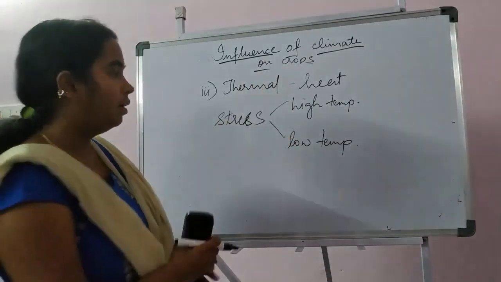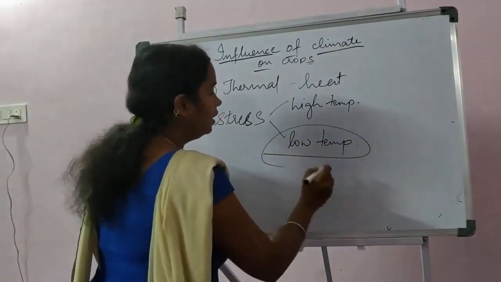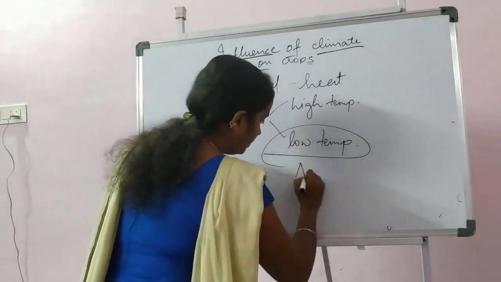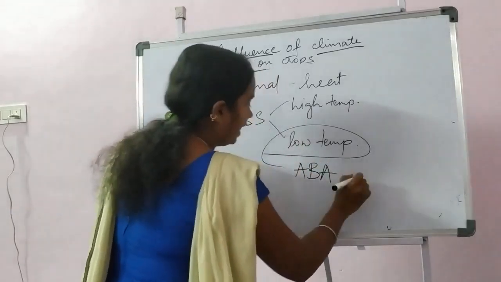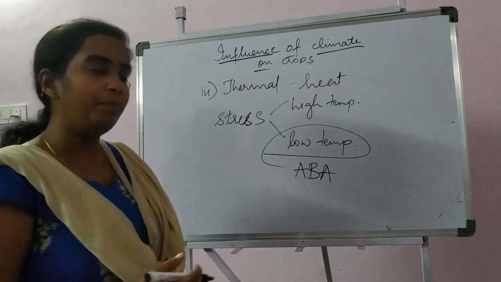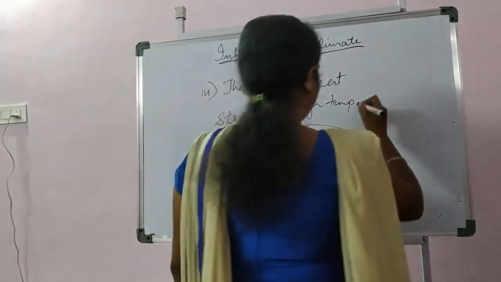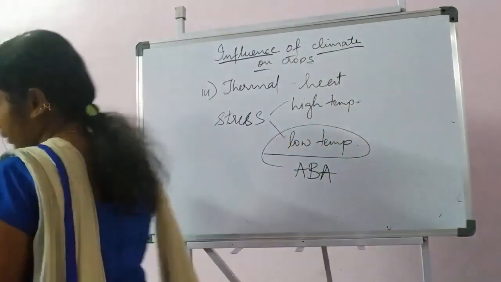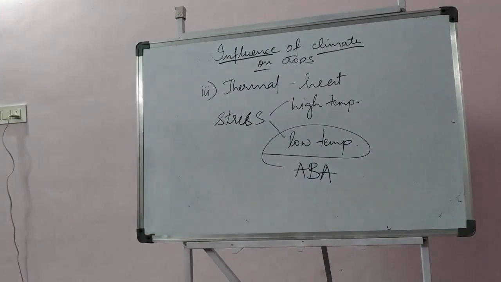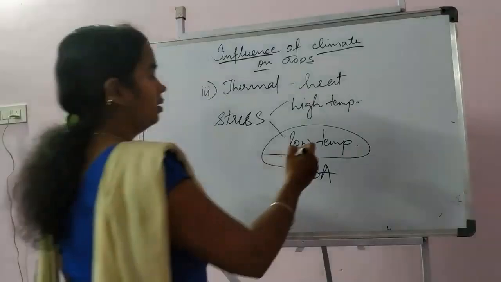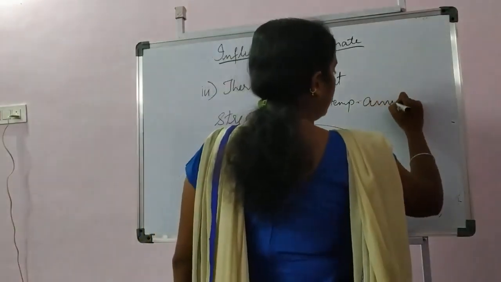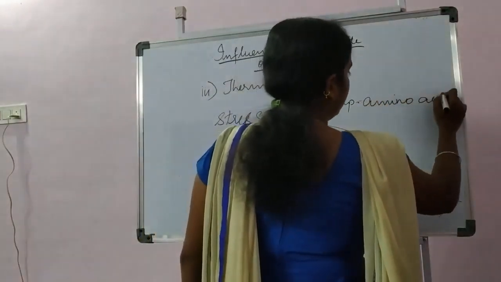So when there is low temperature, the plant will induce abscisic acid, and when it is high temperature, then it will induce amino acid.